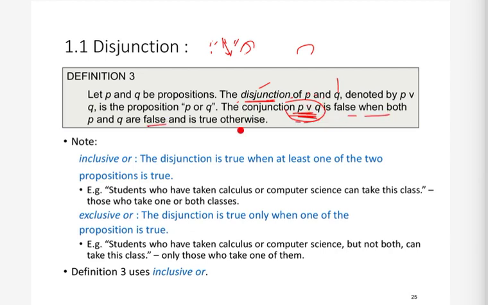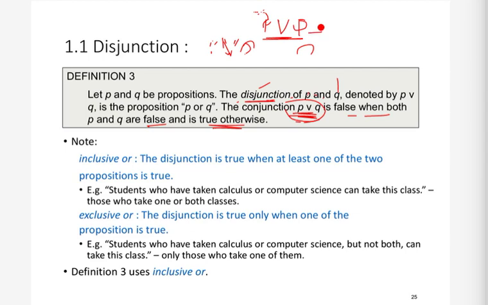So you can see that this disjunction operator is basically an inclusive or. What do I mean by inclusive or? This disjunction operation is actually inclusive or. Inclusive or means if this is true, then this whole thing is true. If this is true, then also this whole thing is true. And if both of them are true, then also this whole thing is true.